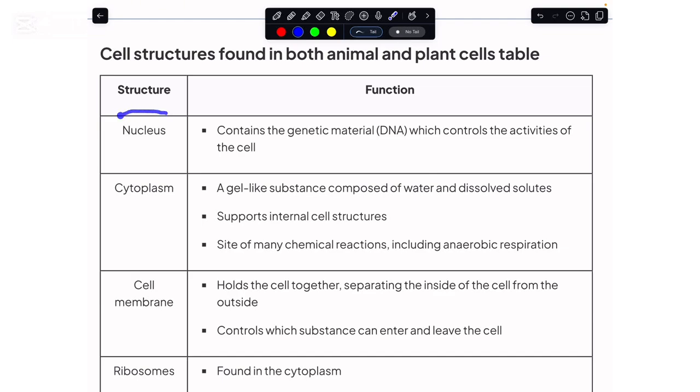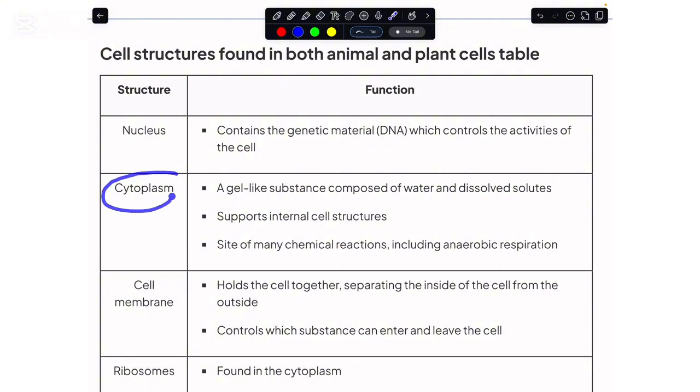So likewise, the speciality of the nucleus is that it has the genetic material in it, which is the DNA, and that DNA has instructions that control the activities of the cells by making proteins from the ribosome. So you see that the nucleus does not control the activities of the cells directly, but rather sends the instructions to the ribosome. The ribosome will make the protein, and indirectly that would control the activities of the cells.